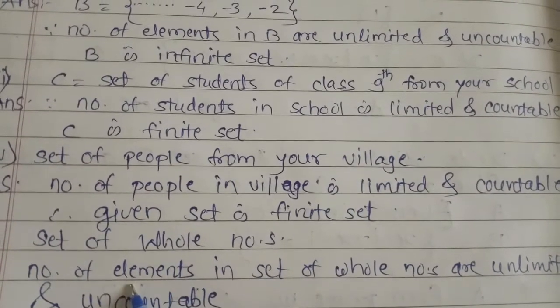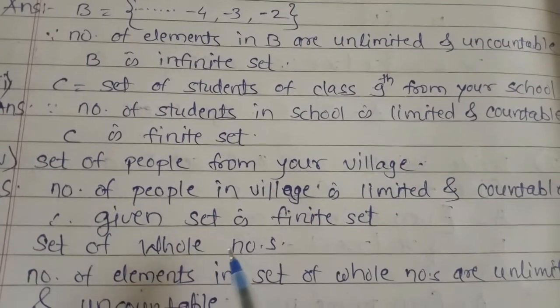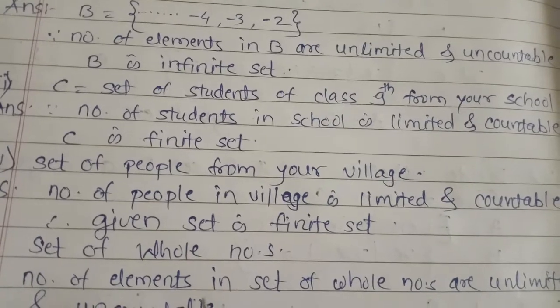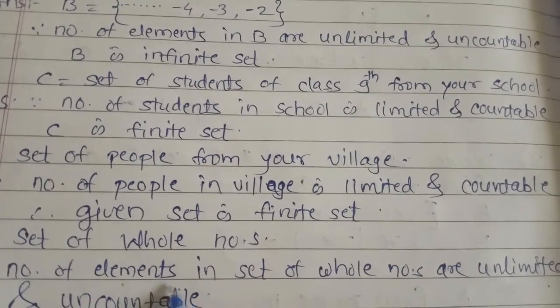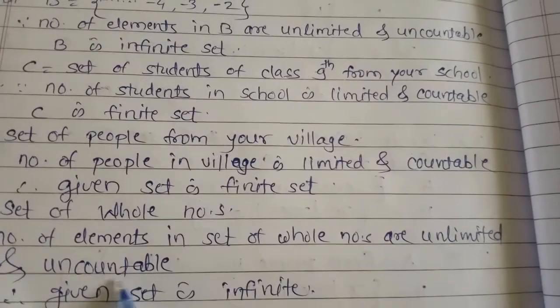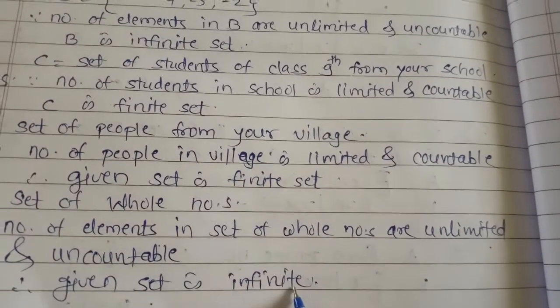Next, I am taking the example number 6, that is the set of whole numbers. I already told you that the set of natural numbers, whole numbers, integers, they all are infinite sets. So the number of elements in the set of whole numbers are unlimited and they are uncountable, and so the given set is infinite.